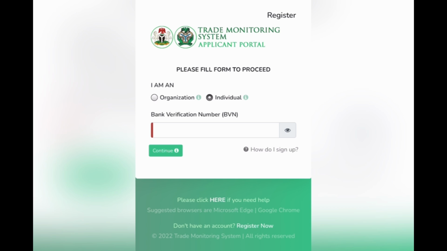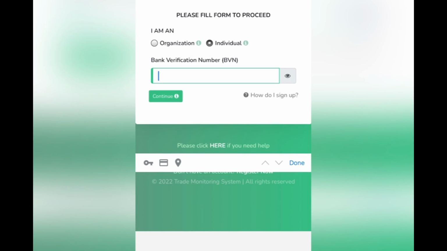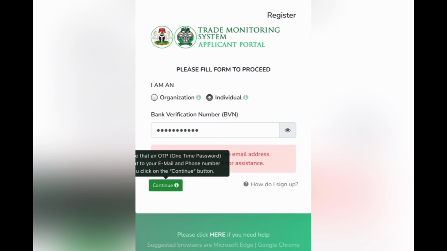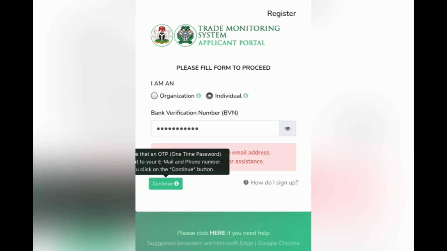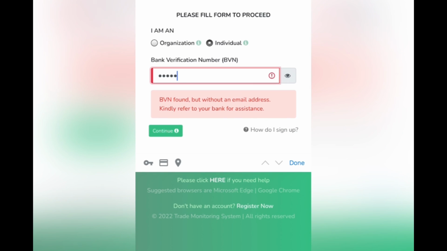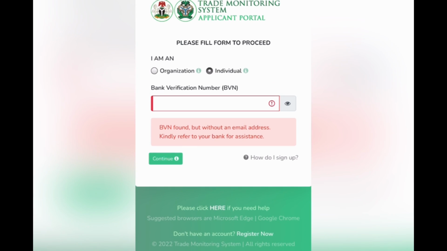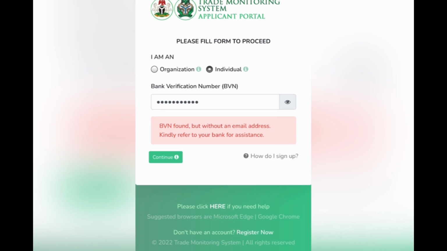I'm using an example of a BVN number that the email has not yet been attached to it, so you can see the error message you will get immediately. You put a BVN that email is not yet attached. Now you put the BVN number, then you click continue. Immediately it's going to give you a response that BVN found but without an email address. Kindly refer to your bank. So you need to get in touch to your bank to confirm it.